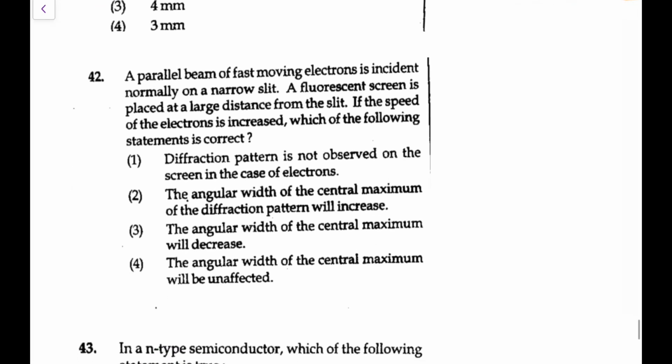Next, a parallel beam of fast moving electrons is incident normally on a narrow slit. A fluorescent screen is placed at a large distance. If the speed of the electrons is increased, which of the following statements is correct?